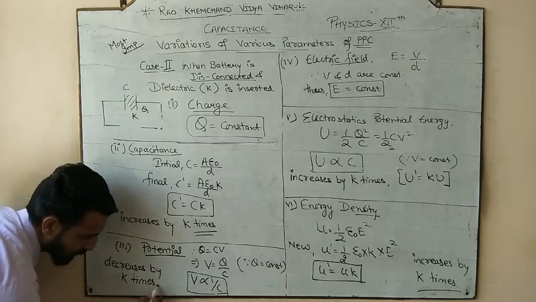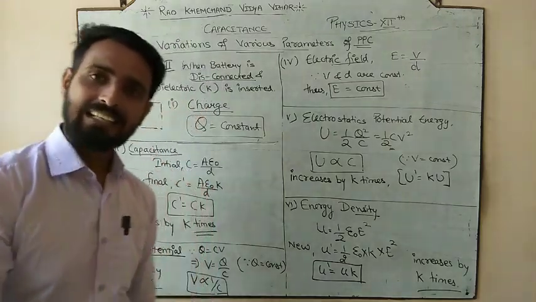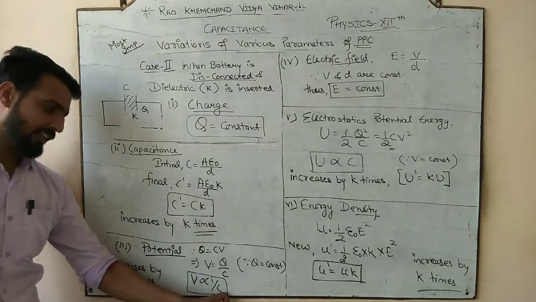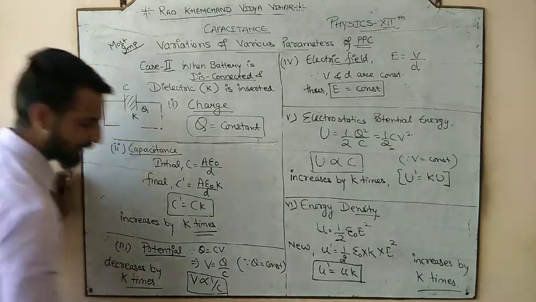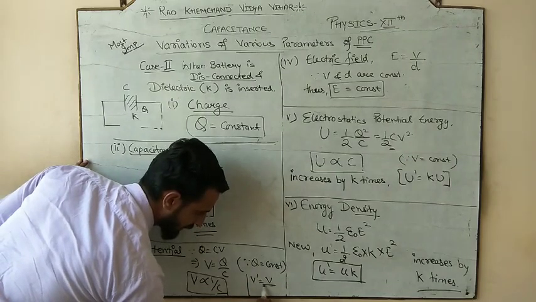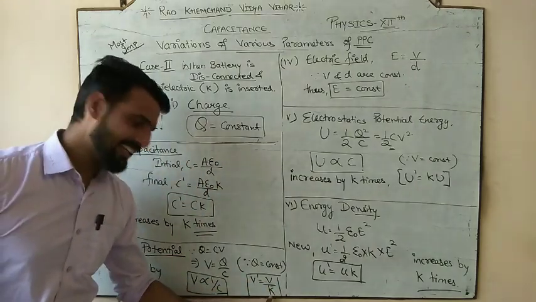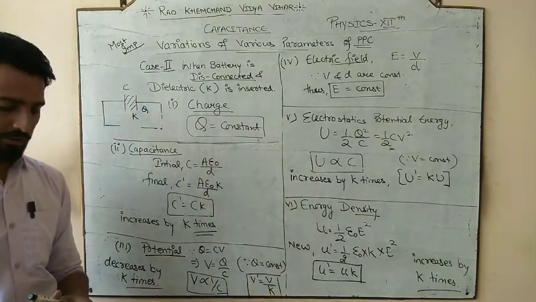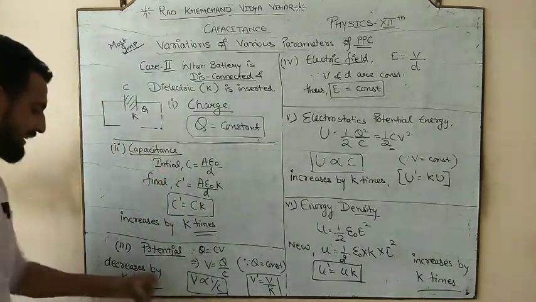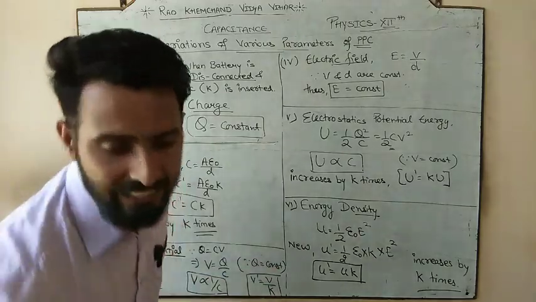This is the meaning of proportionality. If you are directly proportional, you would behave like your right hand side parameter, but if you are inversely proportional, then if your right hand side thing is increasing, the left hand side is going to decrease. And what would be the new potential? V dash would be V by k. So it is decreased by k times, or you can also say it is increased by 1 by k times.